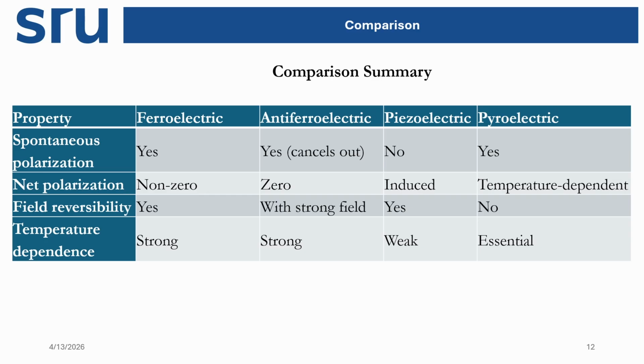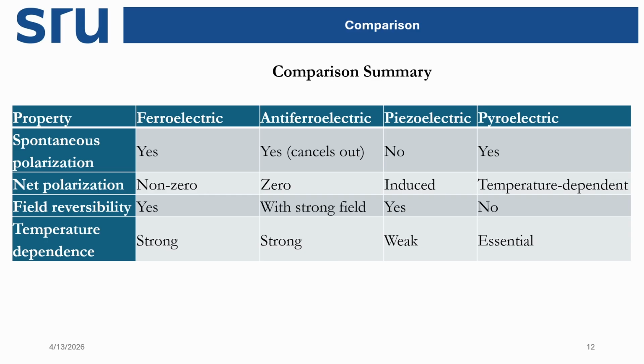But for antiferroelectric, we need a very strong electric field to change it, because all neighbors are opposite to each other. For piezoelectric substances also, the polarization direction can be changed by using the electric field. But pyroelectric is only temperature dependent, so it cannot be changed by field reversibility.